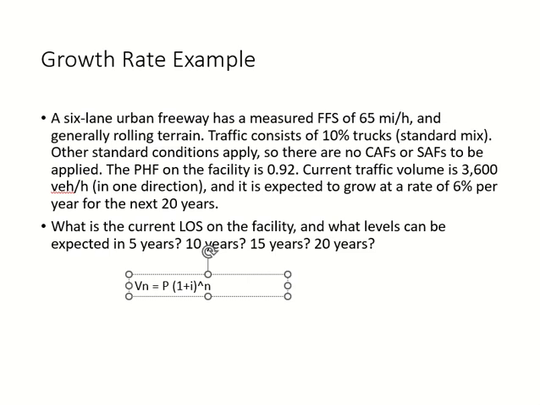So if you need the value after 5 years, n will become 5; for 10 years, n will become 10. And why are we taking the power? Because every year the number is changing. That's why we have to take the power. It's called the compounding rate.